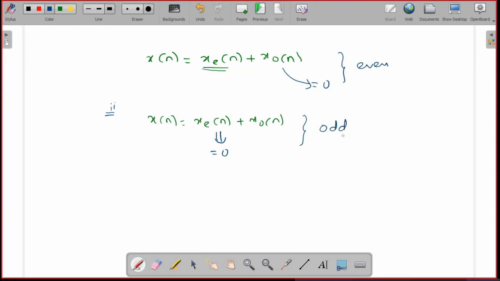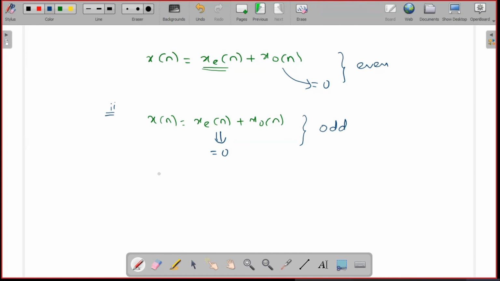Now a signal having both the components, even as well as odd, those signals are called neither even nor odd signals.